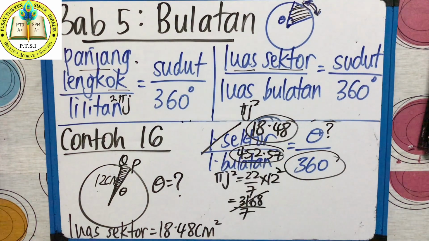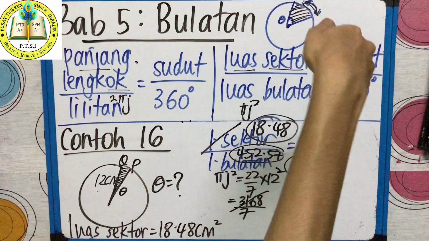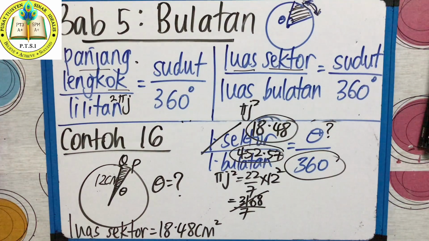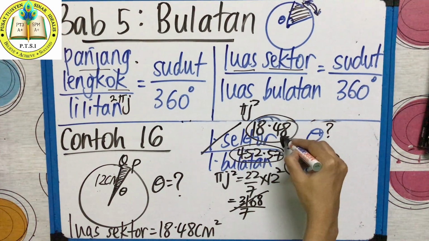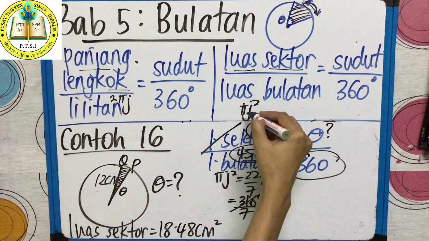So luas sector is given. Luas bulatan, area circle, you find pi j square. Theta you don't know, you have to find. 360. So how to solve this, class? Just like I said, times, divide. So how to solve this question now? Yes, also time cross. Tadi kita buat darab bahagi. Now also the same. But now we have to find the angle, right? So now we do darab bahagi, times divide.